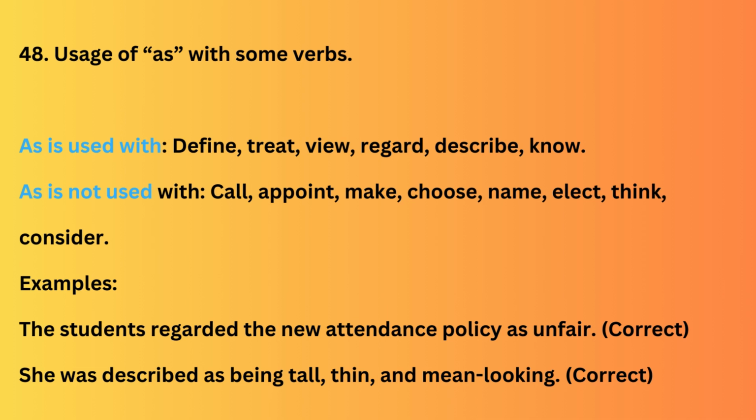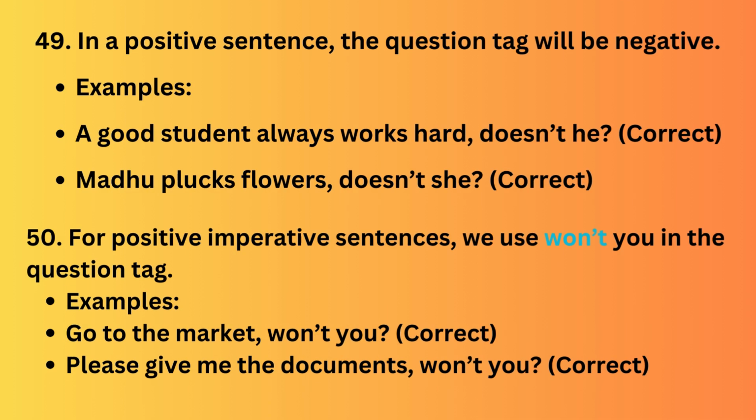Examples. The students regarded the new attendance policy as unfair. Correct. She was described as being tall, thin, and mean-looking. 49. In a positive sentence, the question tag will be negative. Examples. A good student always works hard, doesn't he? Correct. Madhu plucks flowers, doesn't she?